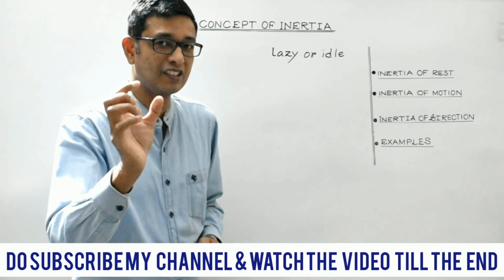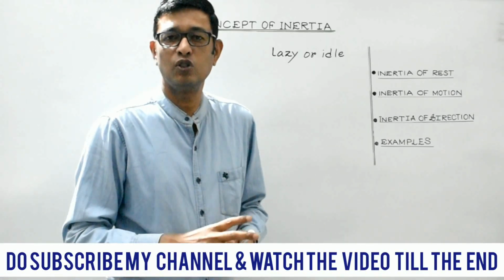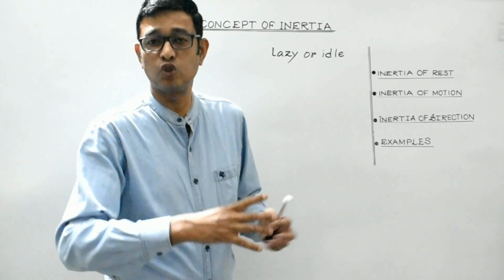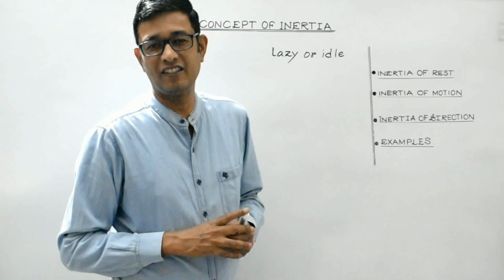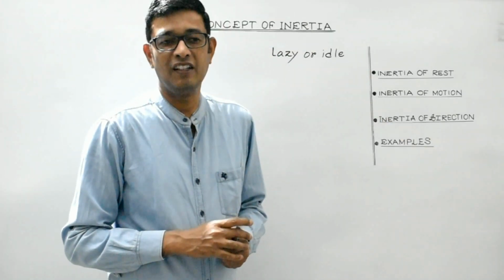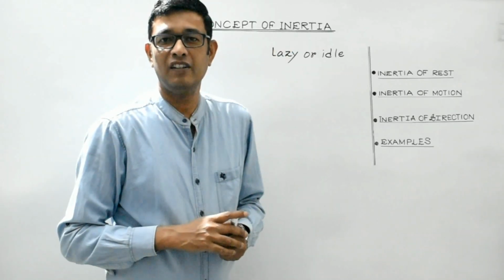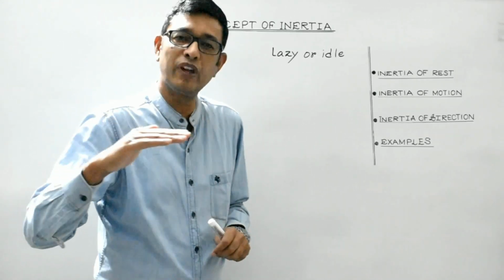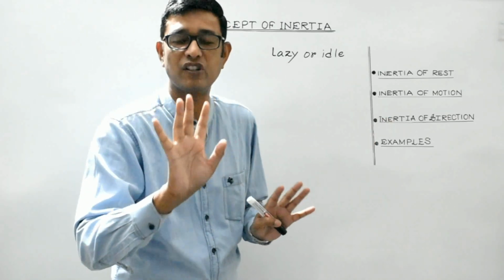So let's now discuss inertia. What does it actually mean in physics? Now students, you must have seen around yourself that a body which is at rest, like a sofa set or a chair lying at rest, will tend to remain at rest unless some external unbalanced force is applied over it, isn't it? Similarly, if a body is in uniform motion along a straight line and assume that there is no friction, in that case, the body will keep on moving with the same speed and along the same straight line indefinitely. It will never stop in case friction is absent.